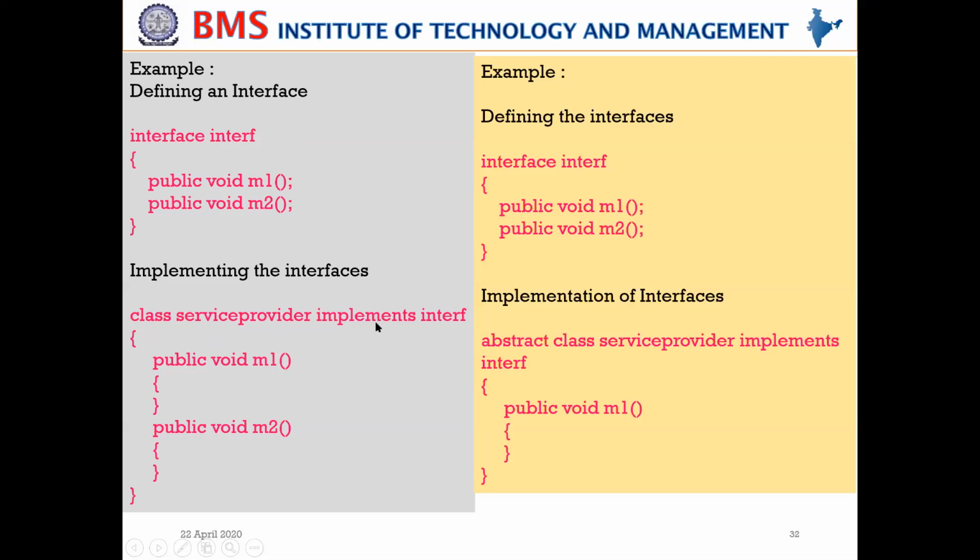The child classes provide the implementation of an interface. If you know the implementation for all the methods, you can provide the implementation details. If you don't know the implementation, then you can declare the class as abstract. So this is all about interfaces. You have one concept called interfaces in your module 4. With this, we are covering the concept of interface.